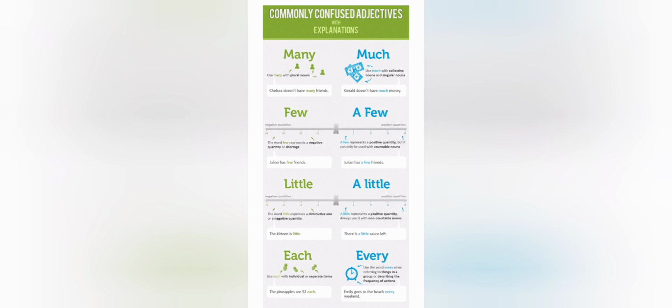Our next words are little and a little. A little means some amount but not much. For example, we can say there is a little sugar in the jar. That means there is sugar but not much, but some amount of sugar is there. Next is little, which means almost none. There is little sugar left in the jar. That means almost none of the sugar is left in the jar.